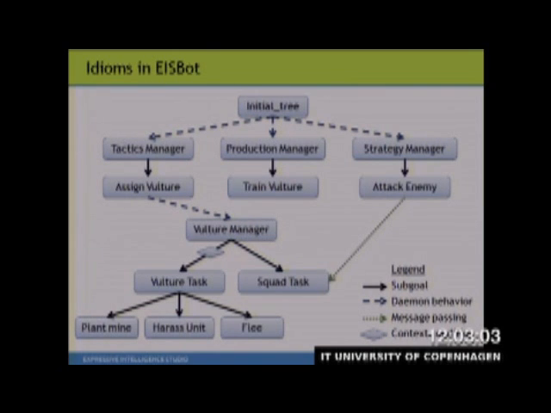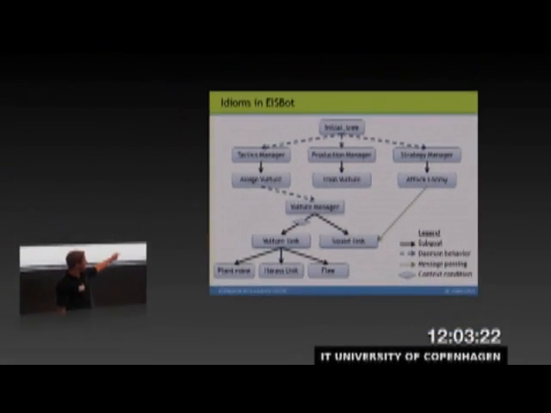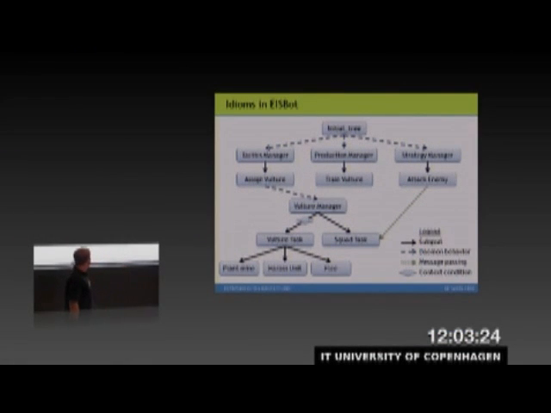Each manager is persistently pursuing one of several goals. In this example, the tactics manager is looking for vultures to assign to micromanagement tasks. The production manager is consistently training vultures, and the strategy manager is determining when to attack the enemy. So if a vulture gets spawned, the tactics manager will assign a vulture task to it, and then it will consistently pursue one of these three micromanagement behaviors.